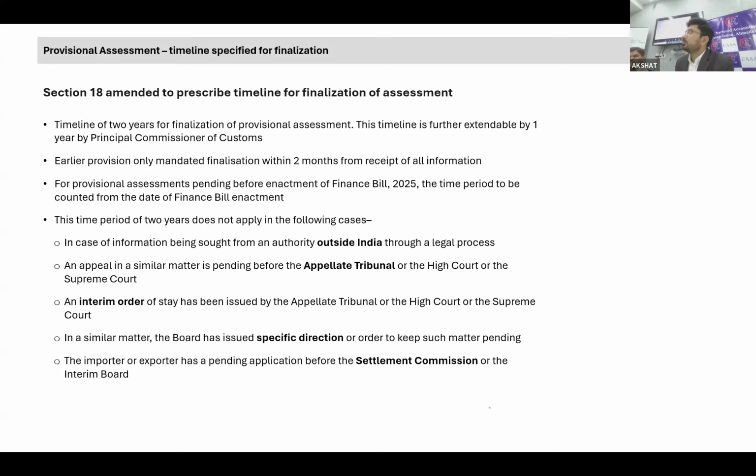So at least you save yourself from any additional burden of interest and penalty, because one fine morning, let's say you have imported a particular product by classifying under XYZ, but they will come after 3-4 years and say that it is not XYZ but ABC. Indirect tax being a transaction levy tax, obviously the quantum is going to be very high. That may not be your margin as well.